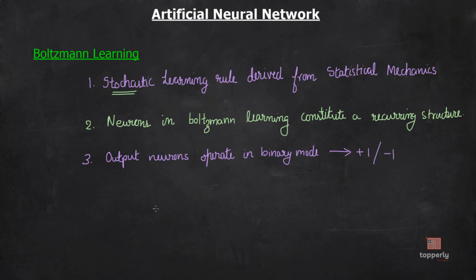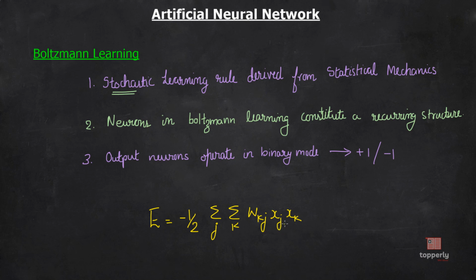Now we can characterize the Boltzmann learning machine by an energy function given by E is equal to, by definition, minus half into sigma w_kj x_j x_k, and is iterated over k and j.